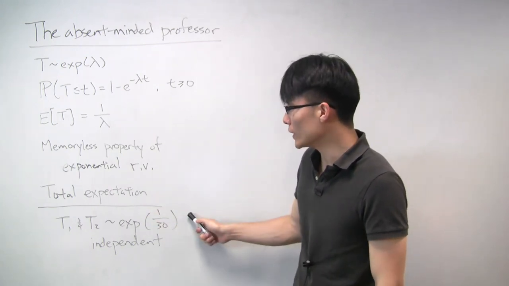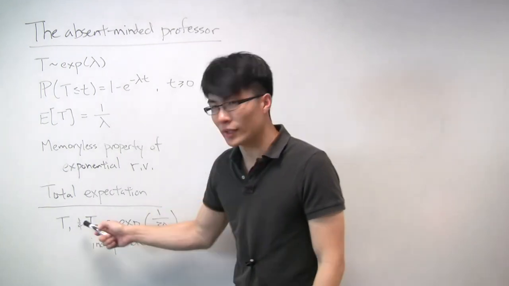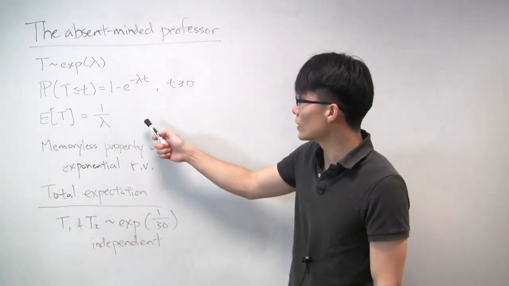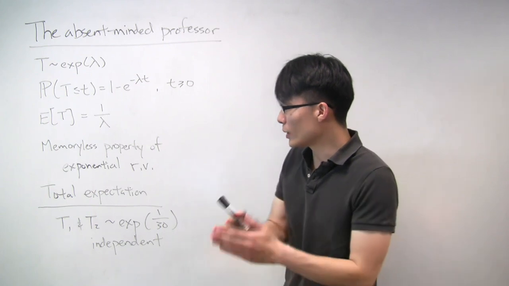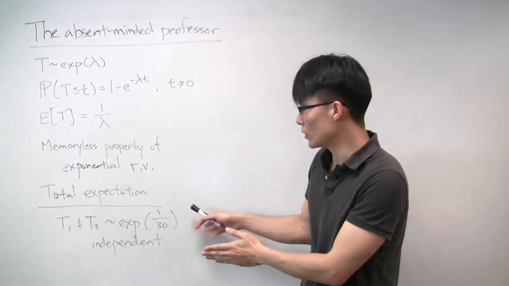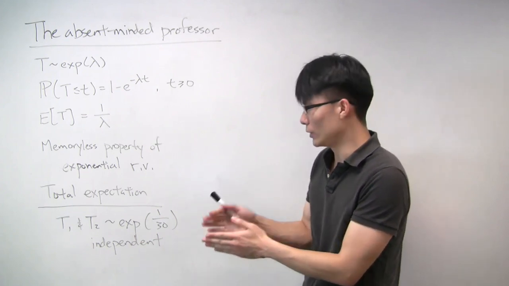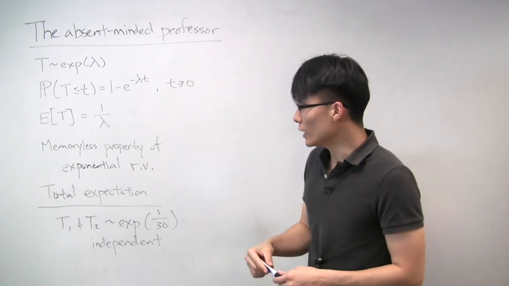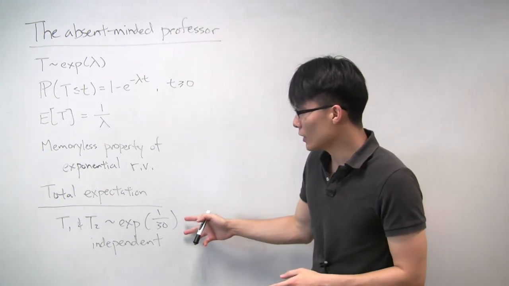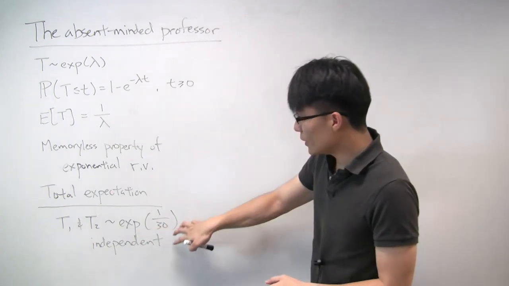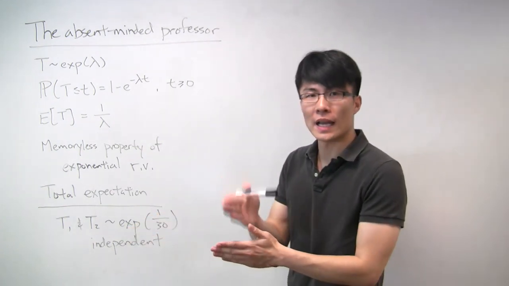Now you may say, well, we're dealing with expectations, so it's easier. And in this case, it probably is just the expectation of how long the first student takes plus the expectation of how long the second student takes. So it should be exactly 60 minutes. Now, why is that not exactly right? It's because there is a small wrinkle: the students may not go exactly back to back.